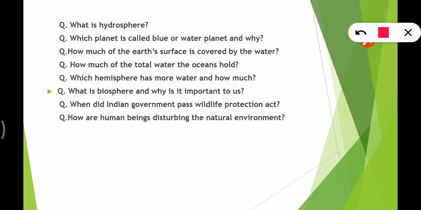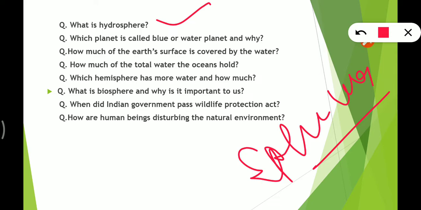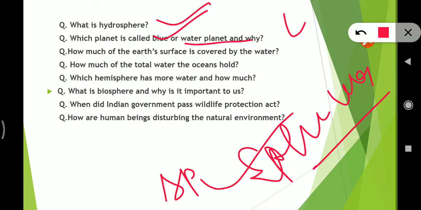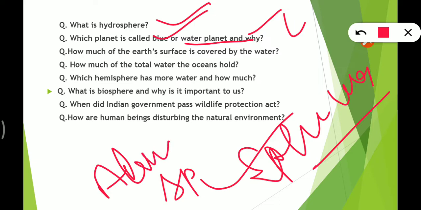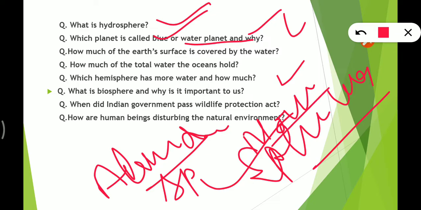Here we have hydrosphere. What is hydrosphere? So the sphere of water is known as hydrosphere. Okay, the sphere which has water. Which planet is called the blue planet? So it is Earth. It is also known as the water planet. And why? Because water is in abundance on the Earth. So it is known as the water planet, and it is called blue because it looks blue due to the presence of water.